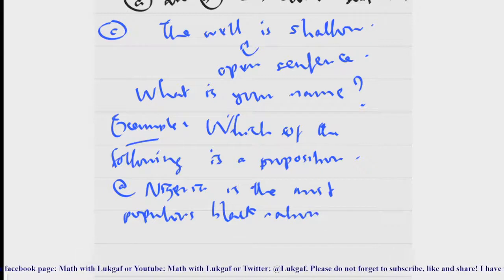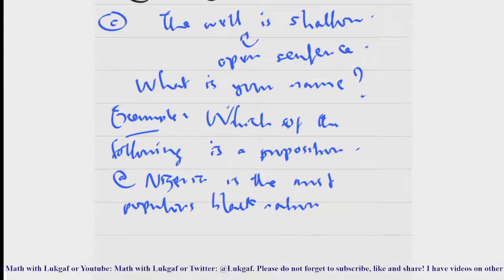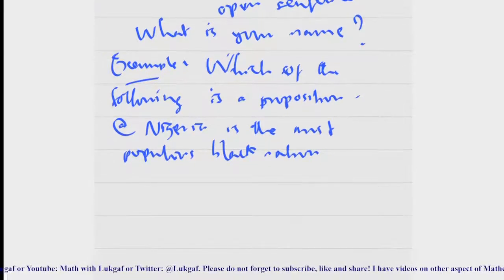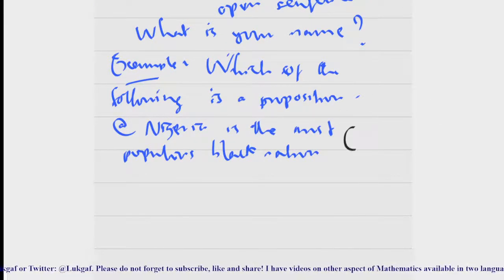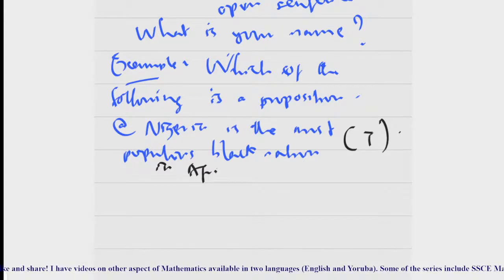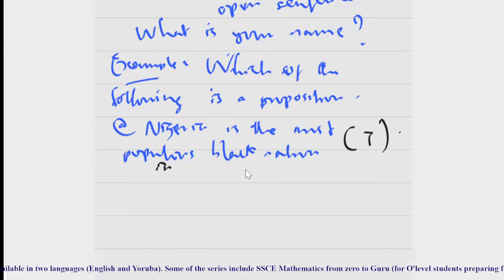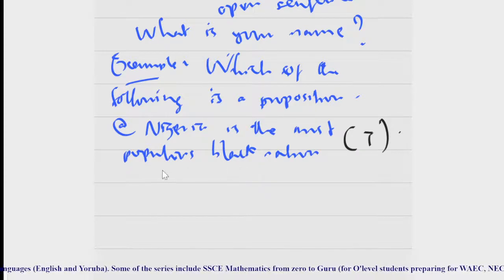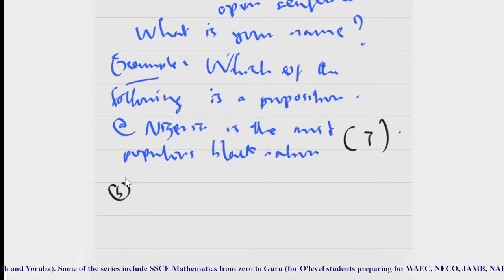Is this a proposition? Indeed, it's a statement, but is this a proposition? It is a proposition because it is true. You will see that its truth value is T, because Nigeria is the most populous black nation in Africa. Even if you don't put in Africa, even in the world, the most populous black nation is Nigeria. Yeah, it's a statement, it's true.